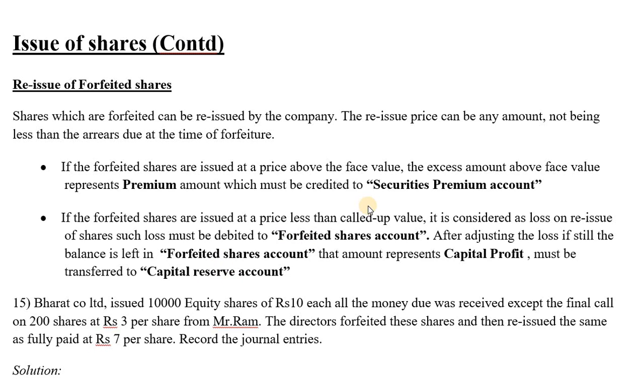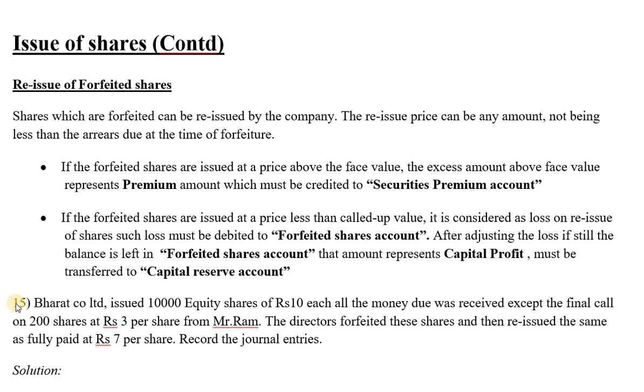Remember these three things: excess amount, credit it to securities premium account. If you have a shortage, debit it to forfeited shares account. Even after adjusting to forfeited shares account, if you are still left with some more value, then that can be transferred to capital reserve account under the capital profits heading in the balance sheet. With these three conditions, let's see a question on the reissue of forfeited shares.